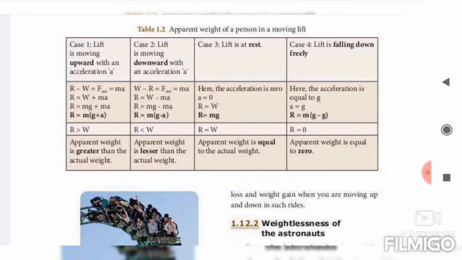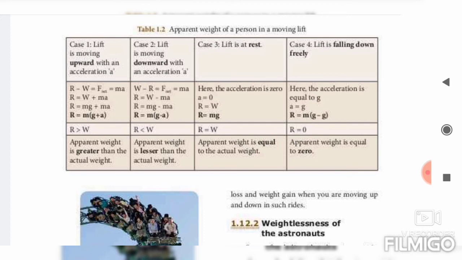Say case 1. Lift is moving upward with the acceleration. Suppose the lift is moving upward, so this reaction force is greater than W. Then see the downward, the reaction force is less than W. Then lift is at rest, R is equal to W. Then the lift is falling down freely, R is equal to 0. So this you have to learn.